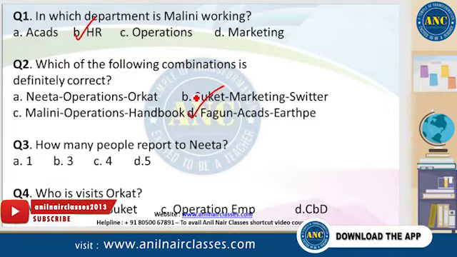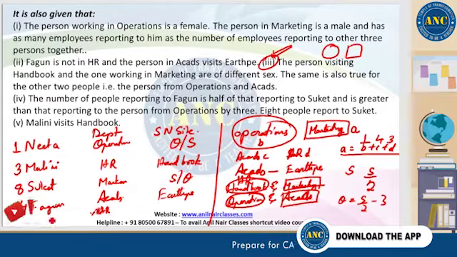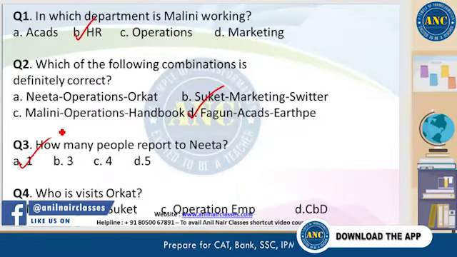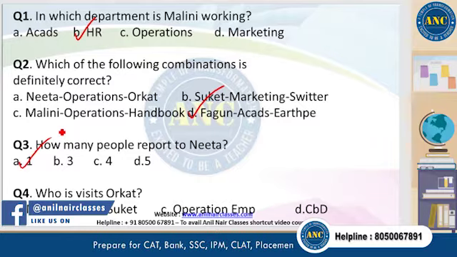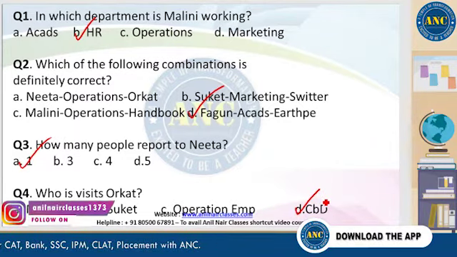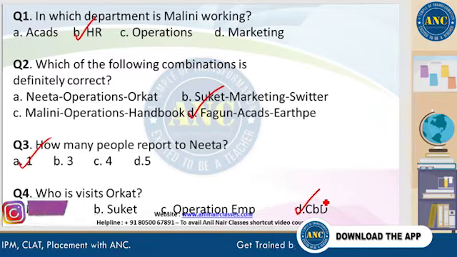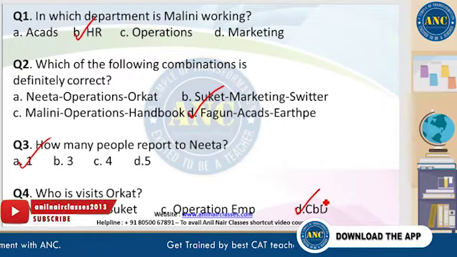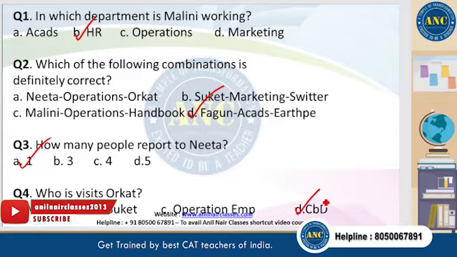How many people report to Nita? We have done that a little bit. I think we have one person reporting to Nita, right? That's easy. And who visits Orkut? We cannot find out who visits Twitter and Orkut. So we just leave it there and we go to the next question, right?